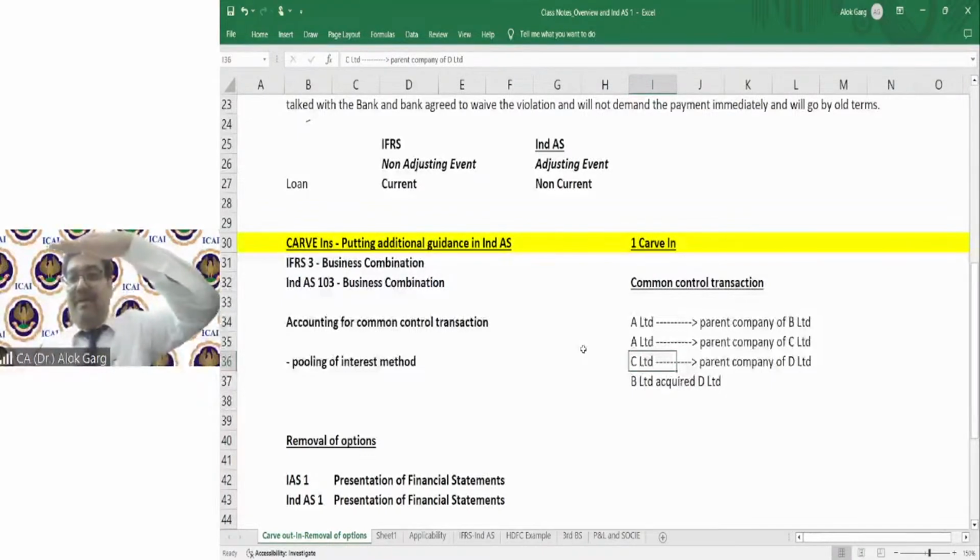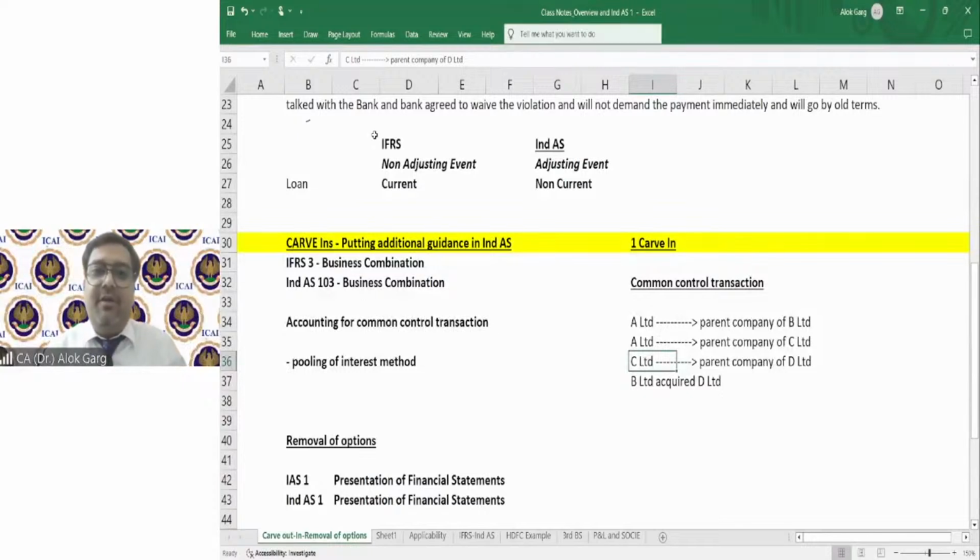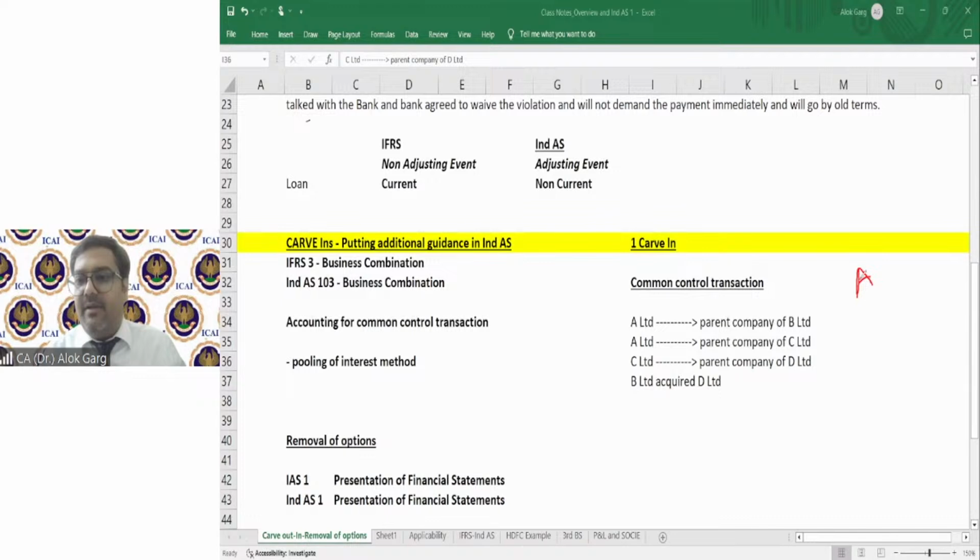So let me draw this chart. Here is A. A is a parent. Now A has two subsidiaries, B and C. So A is the parent of B, A is the parent of C. Now C is the parent of D, right?